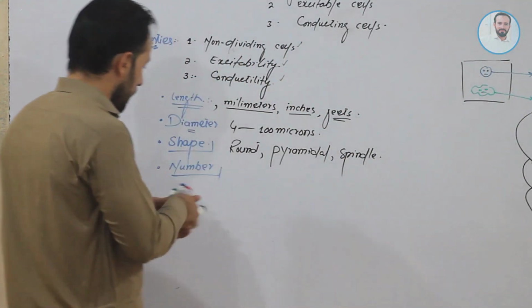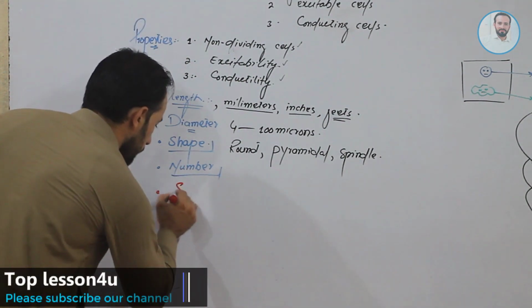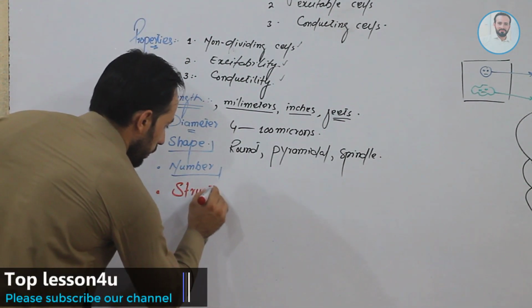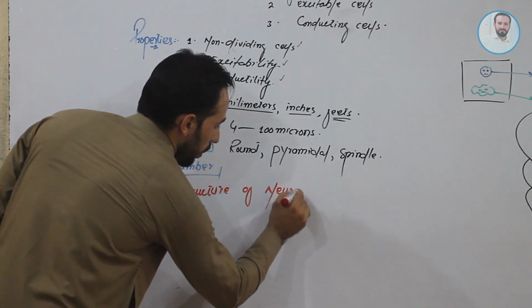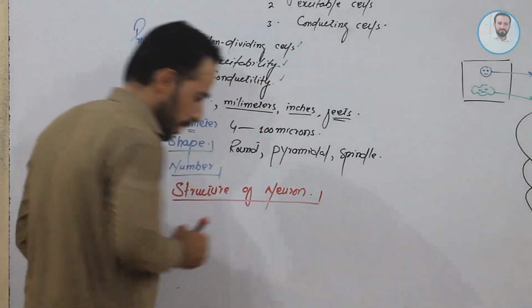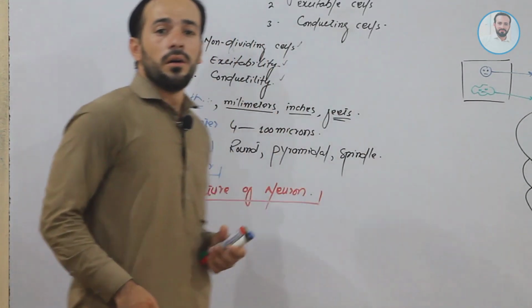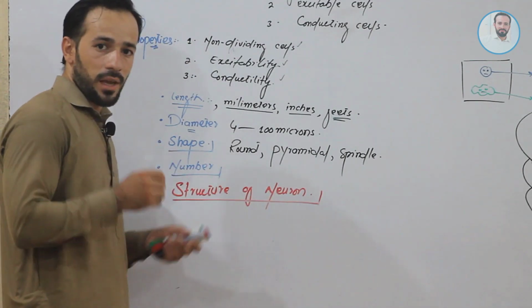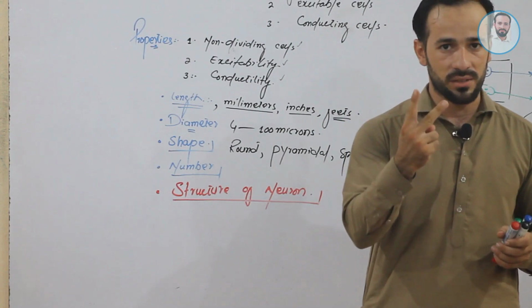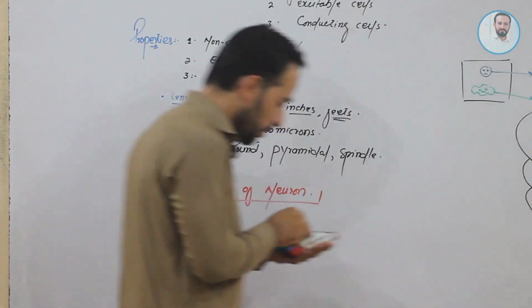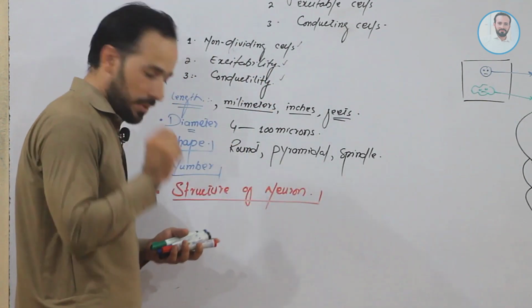Clear, friends? Then let us come to the very special point, that is the structure of neuron. What is the structure of neuron? Friends, every neuron in our body has two special parts, right? What are those parts? Let me write those parts, then I will show you in a very simple diagram.